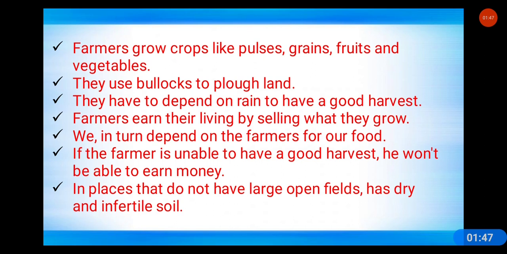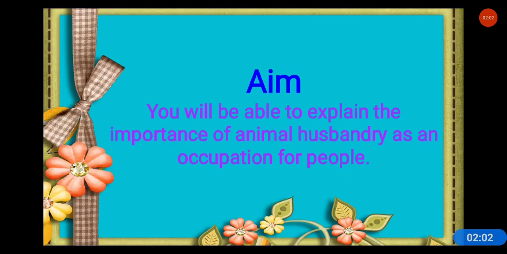In places that do not have large open fields, with dry and infertile soil, such places are also known as barren land, right? Now we are going to see today's lesson plan. So today's lesson plan is lesson plan 2 of block 11, right? You will be able to explain the importance of animal husbandry as an occupation for people, right?